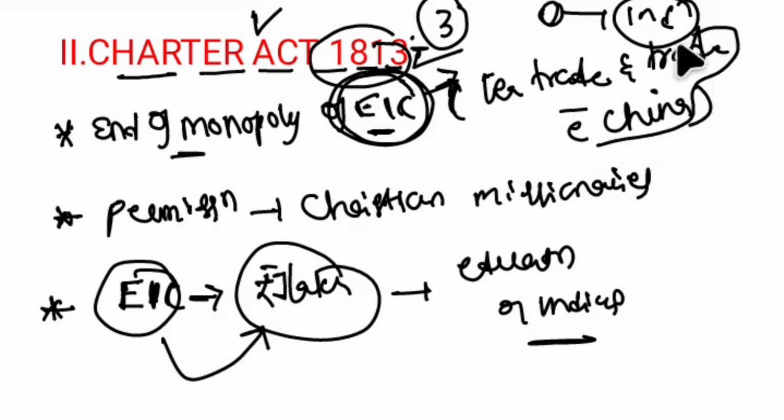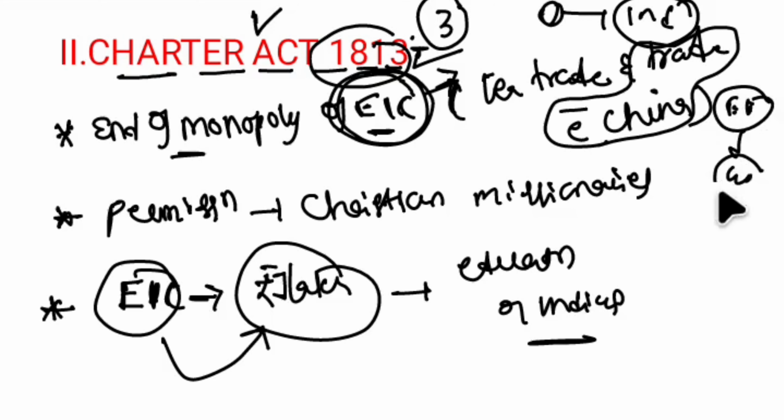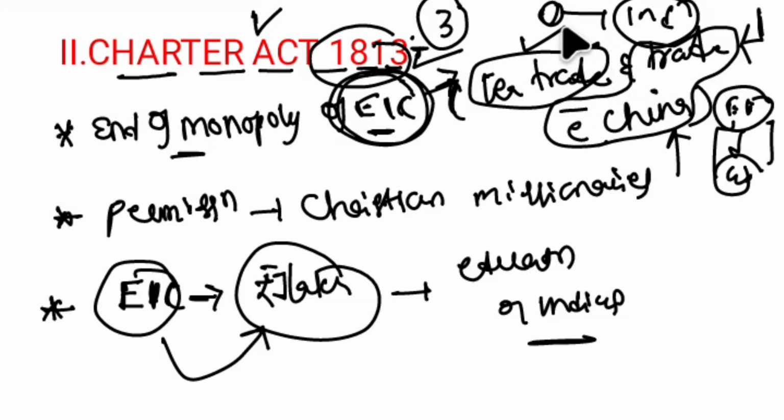Maybe the British government wanted to perform in China as it was performed in India. The same thing had to be repeated for the British in China. Which is why they kept this provision open for East India Company. So trade with China is an exception, and tea trade in India is an exception. Apart from this, other companies can also come to India, trade, and make profit out of India.